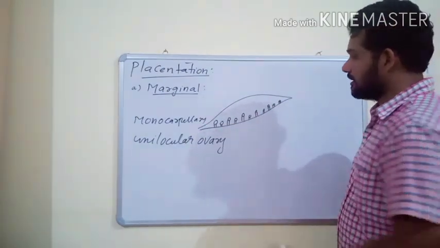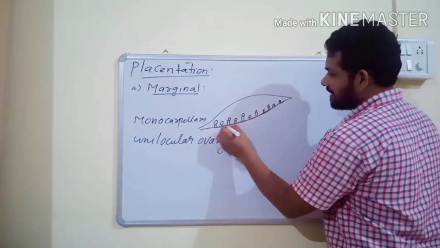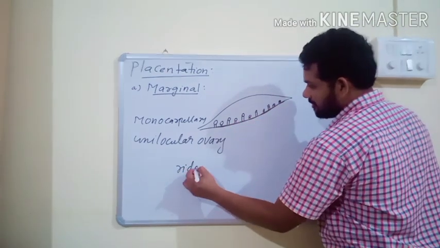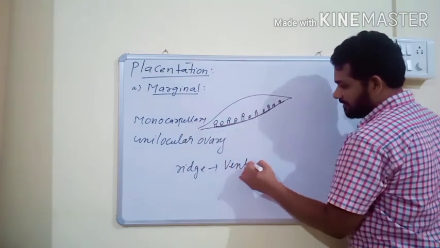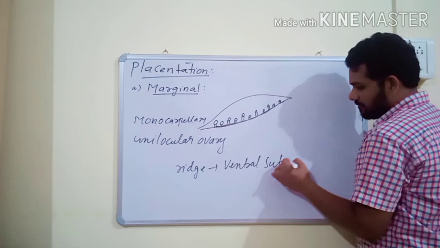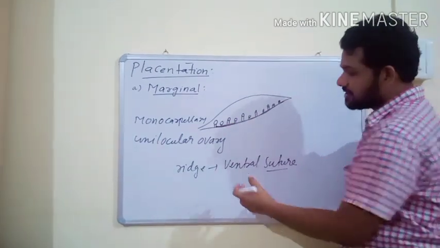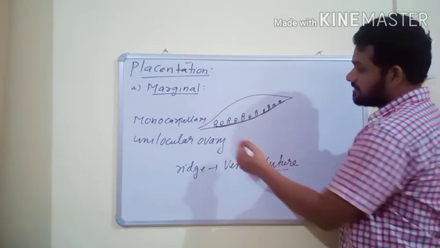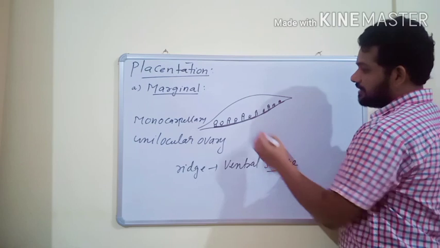In this placentation, the placenta develops a ridge along the ventral suture. Suture means junction. The placenta develops a ridge as a rough structure along the ventral side, and this is the placenta.